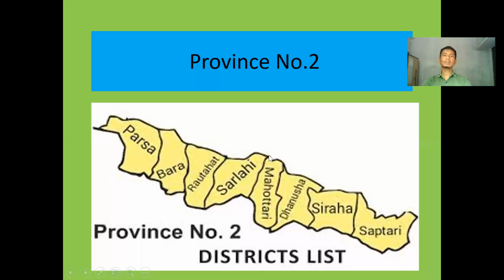We have to study and analyze all the 7 states. Therefore, I am in a hurry. Province number 2. Look here. Province number 2 is one of the smallest provinces of Nepal. It is also not named yet. Districts like Parsa, Bara, Rautahat, Sarlahi, Mahottari, Dhanusha, Siraha, Saptari lie in this province number 2.